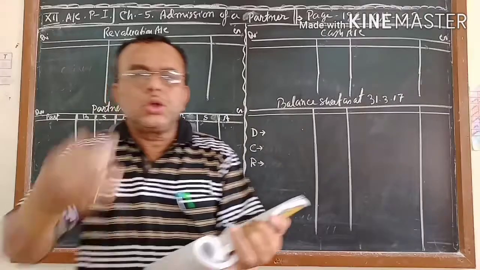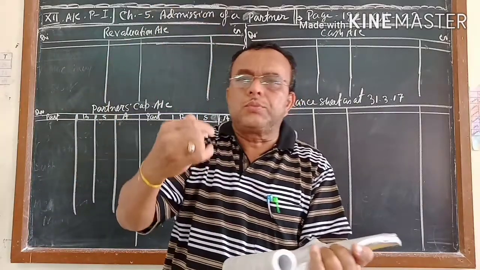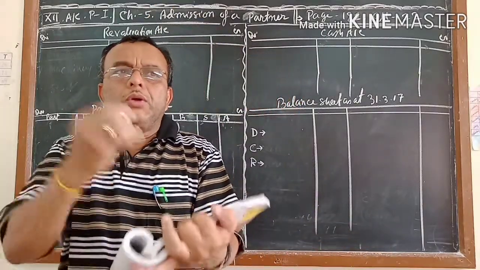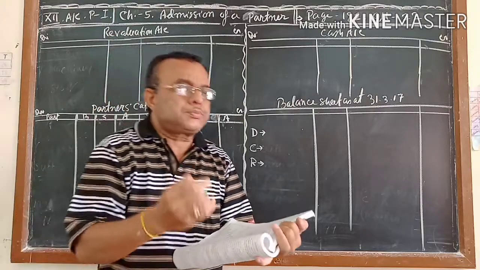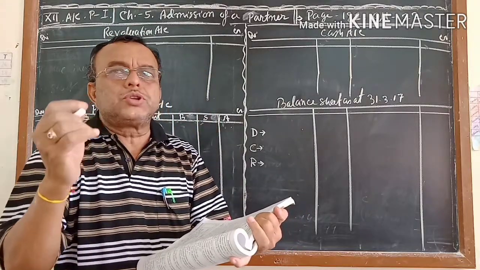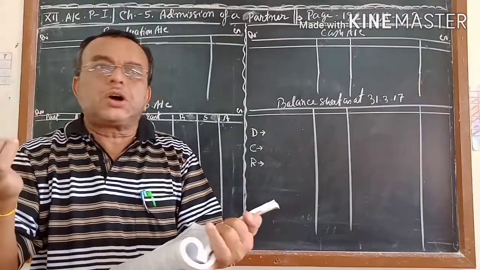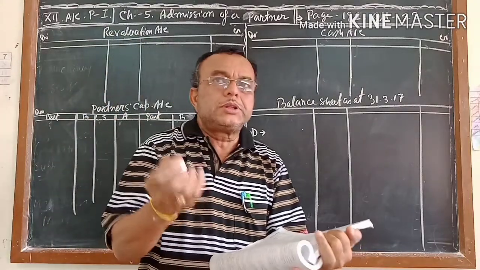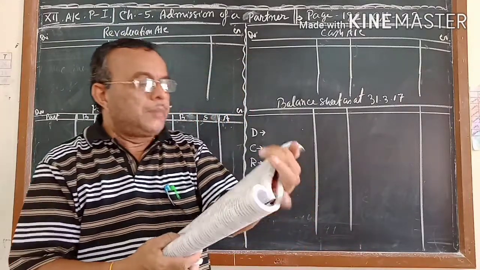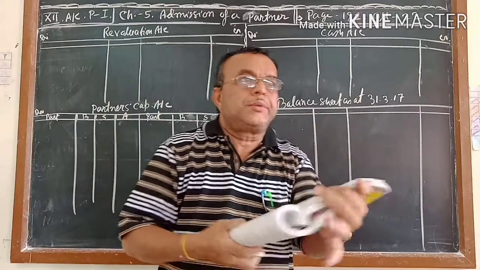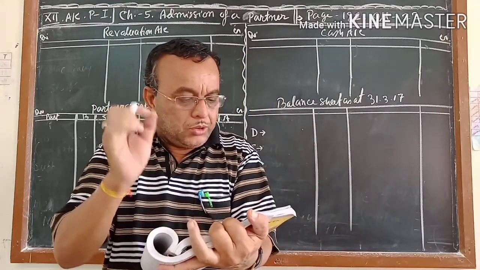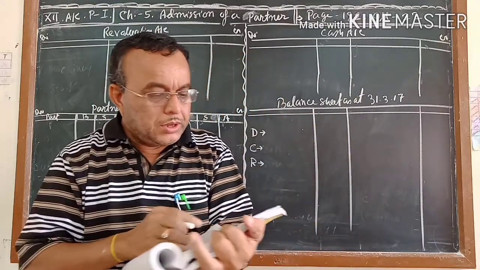You will start reading from top to bottom, and where you get any particular amount that you have to distribute, that is called profits or accumulated profits or reserve, you write D. You take the pen and you mark it.